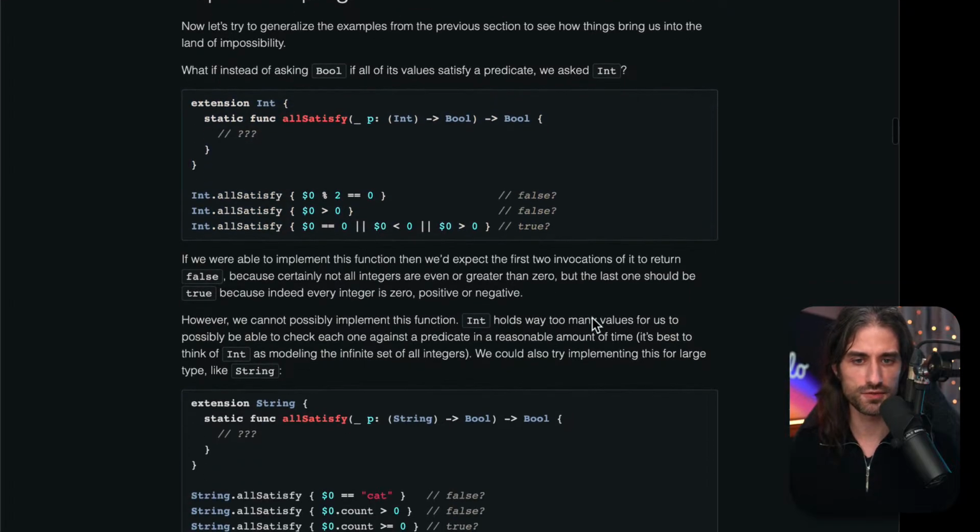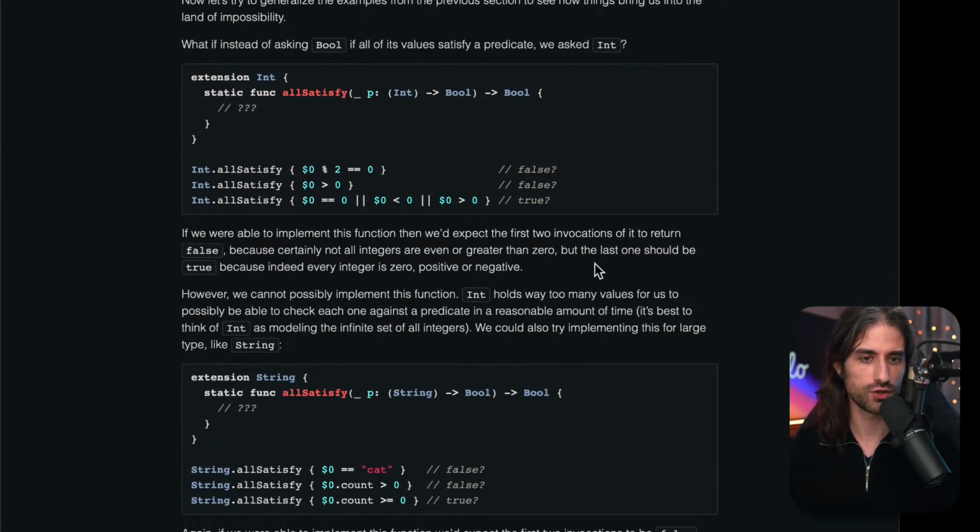If we are able to implement this function, then we'd expect the first 2 invocations of it to return false, because certainly not all integers are even or greater than 0, but the last one should be true, because indeed, every integer is 0, positive, or negative. It could even be a XOR, because you cannot be 2 at the same time. However, we cannot possibly implement this function.